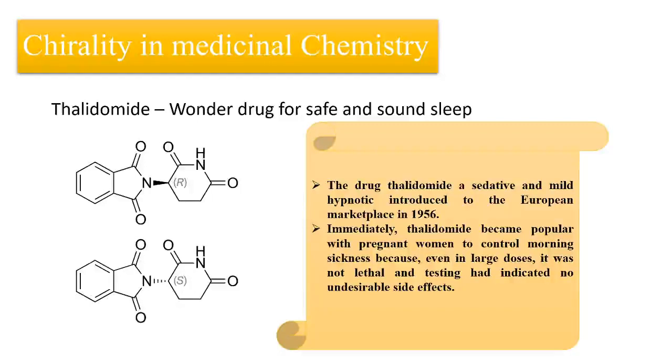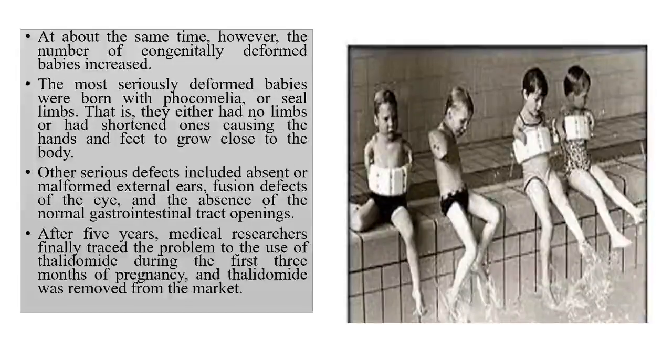And once they got good results with morning sickness, that's why most of the doctors prescribed this drug for pregnant women to avoid morning sickness. But at the end of the decade, all the results came out, and most of the babies who were born in those years were deformed. You can see these deformities in them.